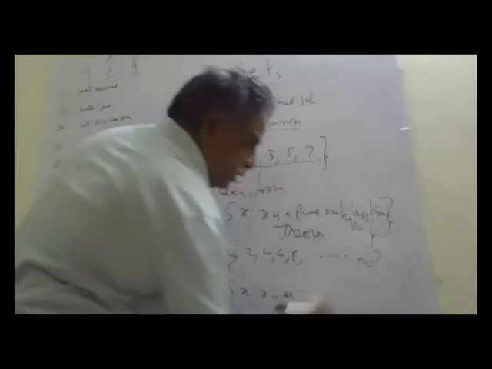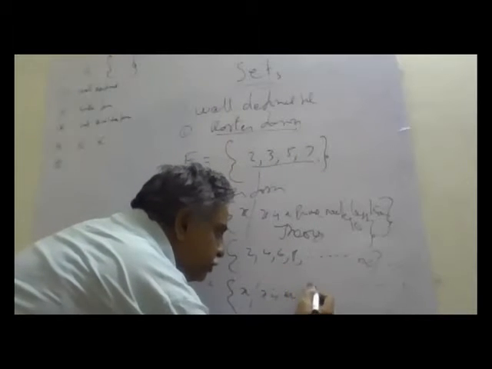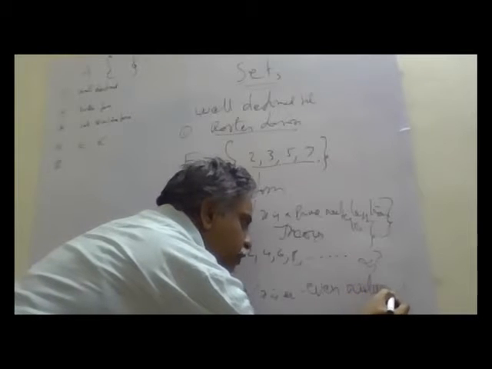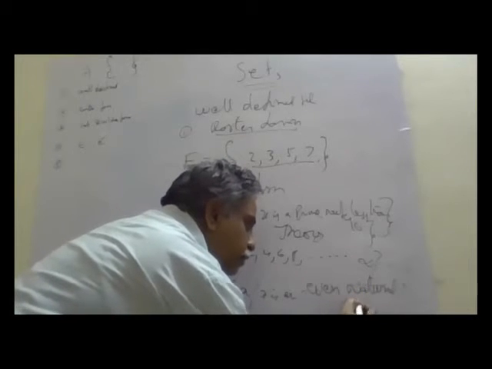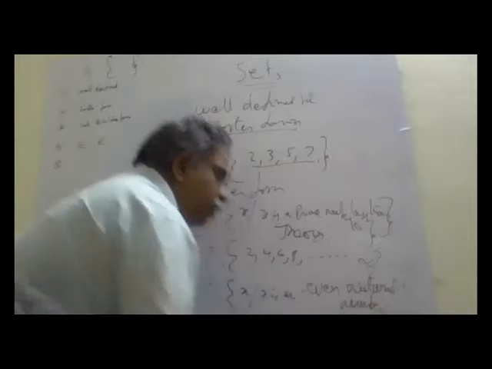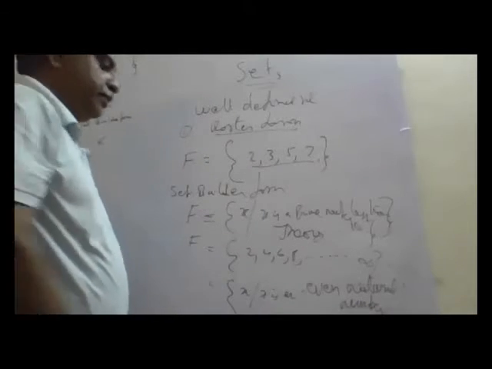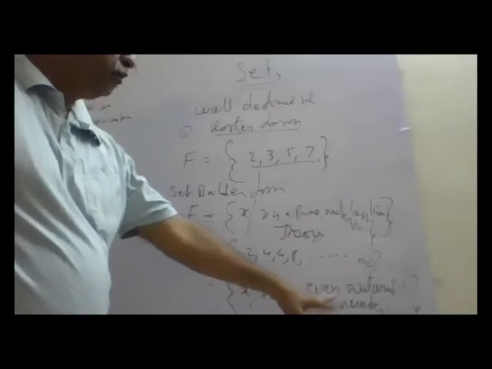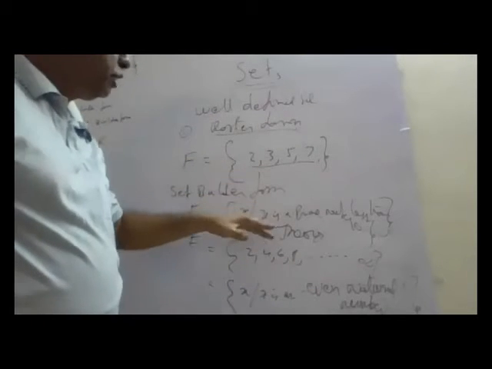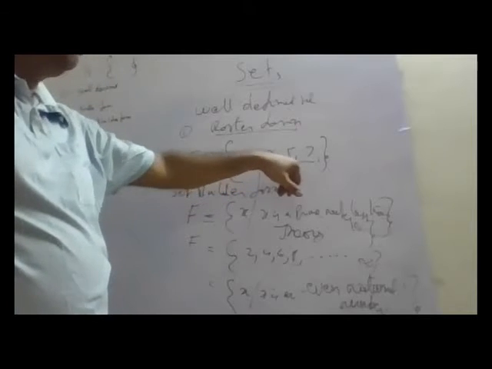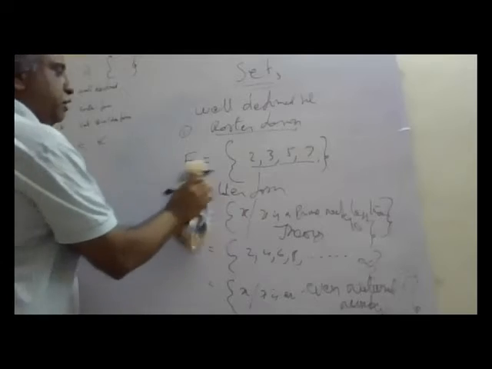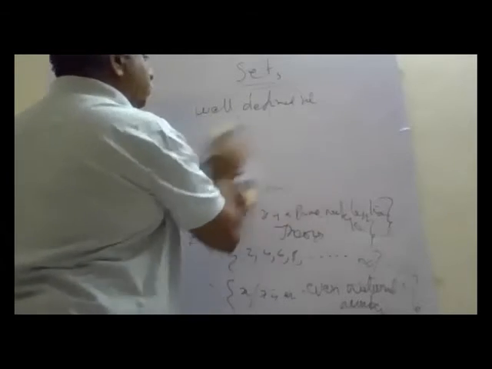I'll write the English correctly here: even, natural, number. I'll close the brackets. So this is a form where we can represent large data. This is the roster form, where we represent small data. Okay, these are the two forms, set builder form and roster form.